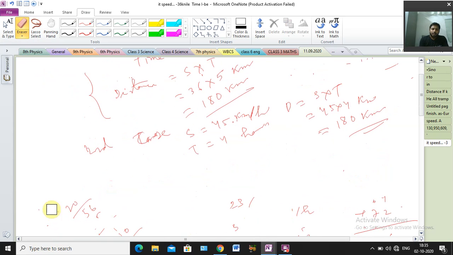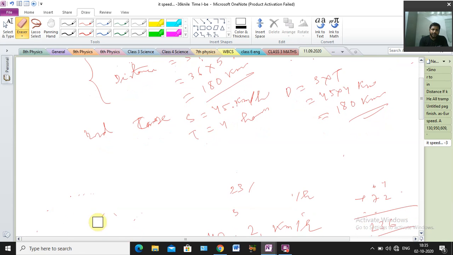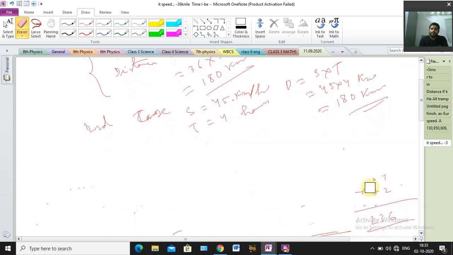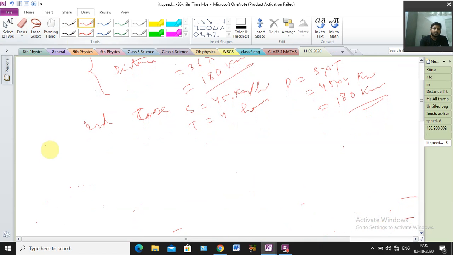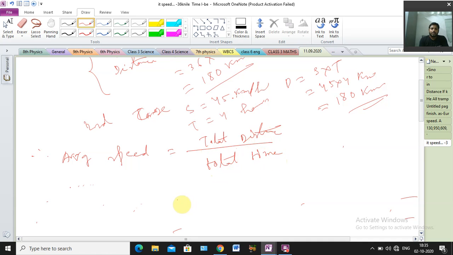Okay, so here we find out what, sir? Average speed. So what is the formula of average speed? Average speed is telling here, just a minute. So we find out average speed, no? Average speed equal to total distance by total time. Okay, just put it here.